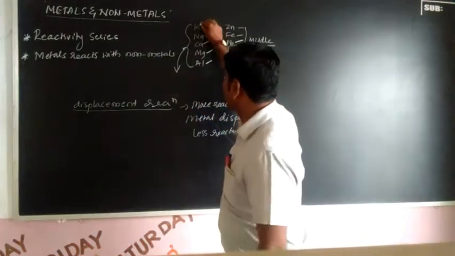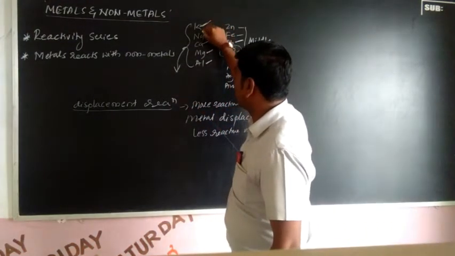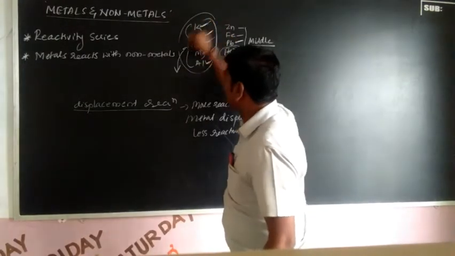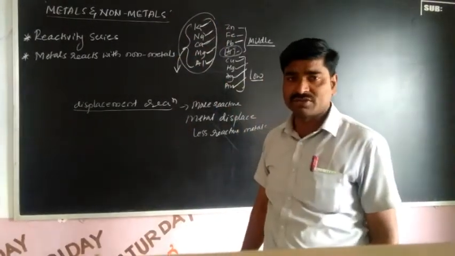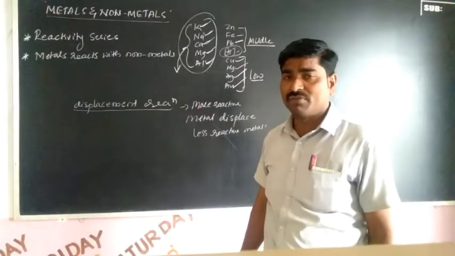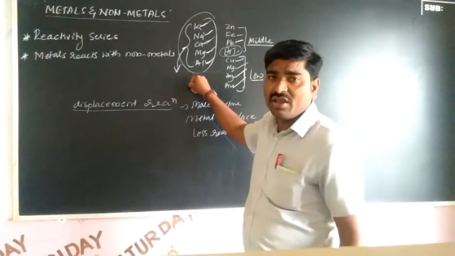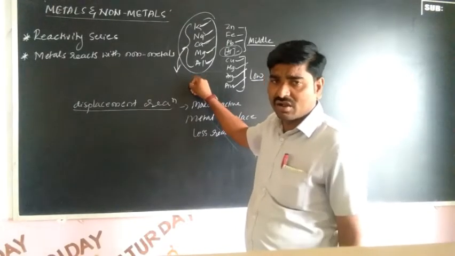Potassium, sodium, calcium, magnesium, aluminium are the more reactive metals. These metals react with any element or compound.